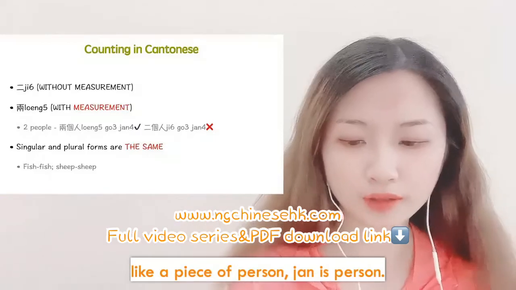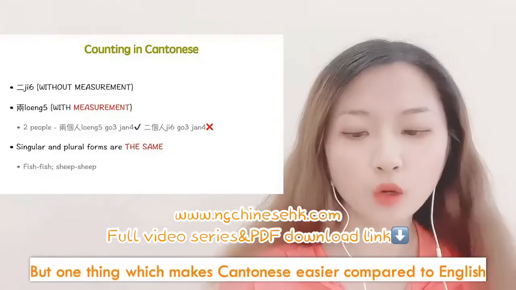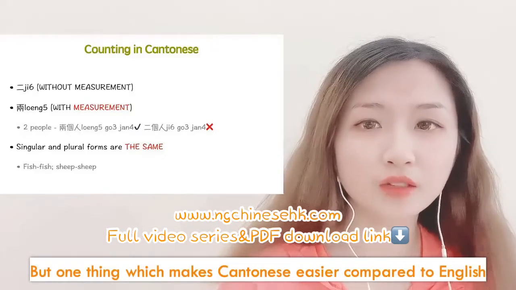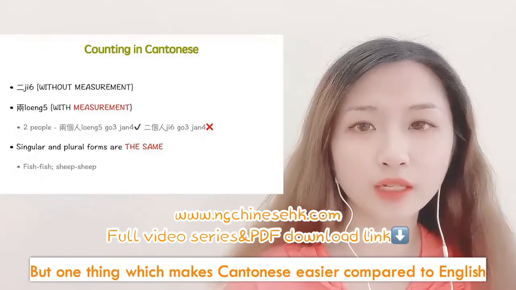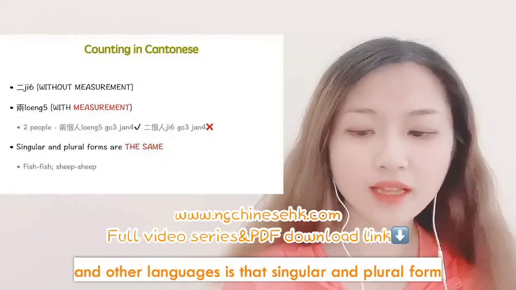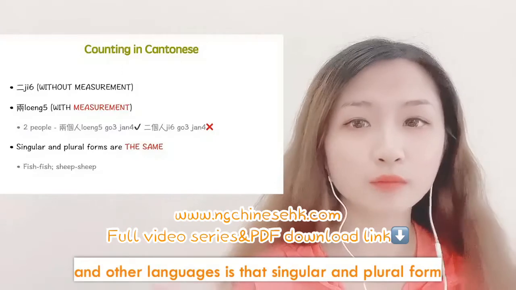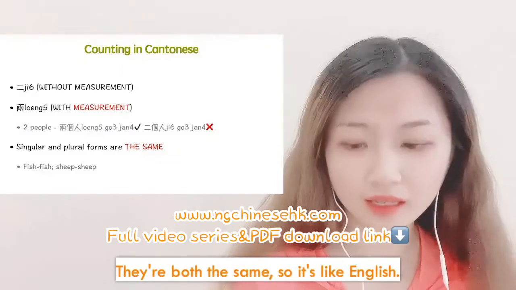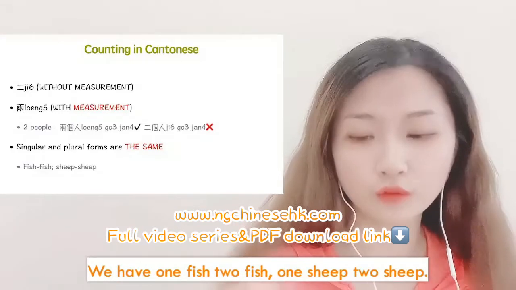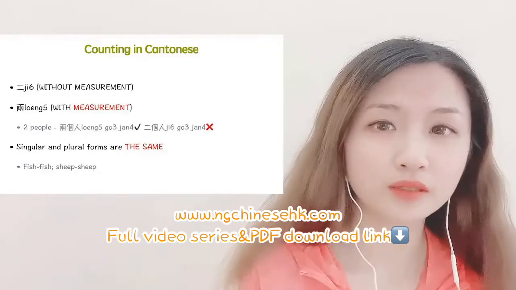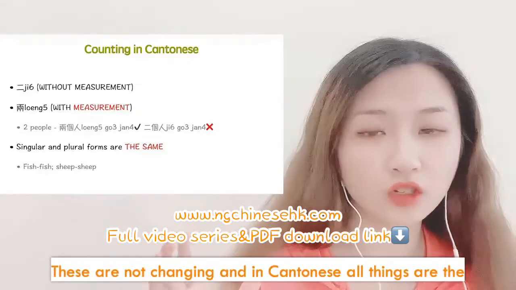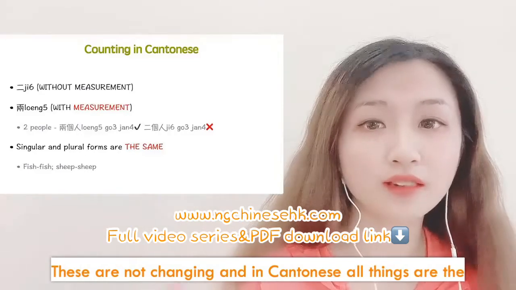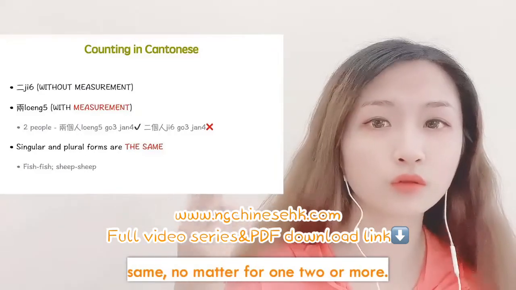人 is person. But one thing which makes Cantonese easier compared to English and other languages is that singular and plural form, they are both the same. So it's like in English, we have one fish, two fish, one sheep, two sheep. These are not changing. And in Cantonese, all things are the same, no matter for 1, 2, or more.